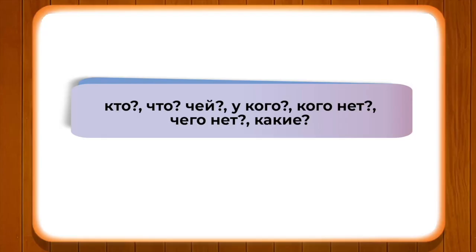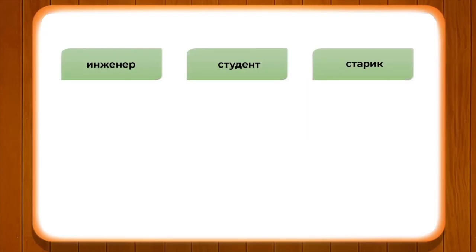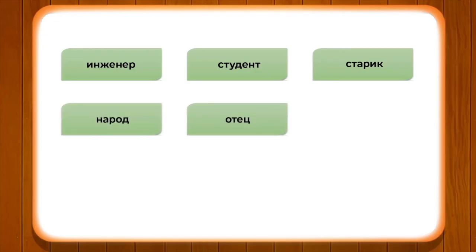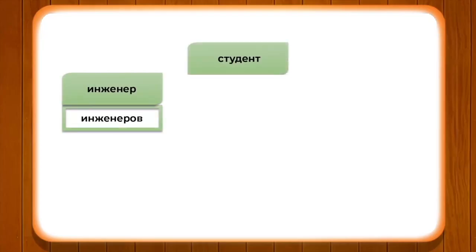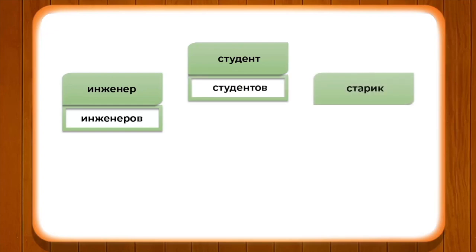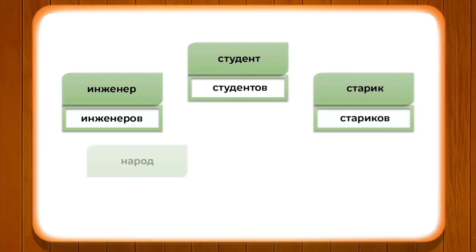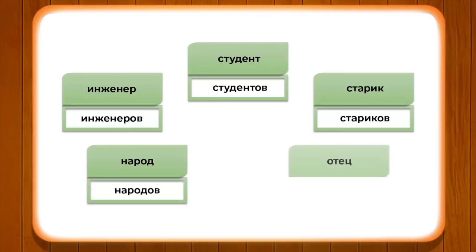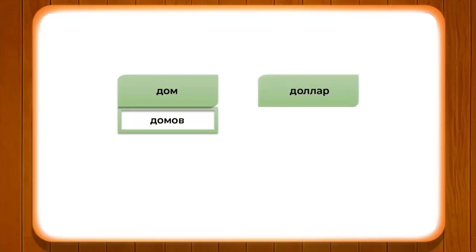So, in nominative we have nouns like инженер, студенты, старик, народ, отец, дом, доллар. Инженер changes into инженеров, студент changes into студентов, старик changes into стариков, народ changes into народов, отец changes into отцов, дом changes into домов, and доллар changes into долларов. Accordingly, you may also change them as and when required.